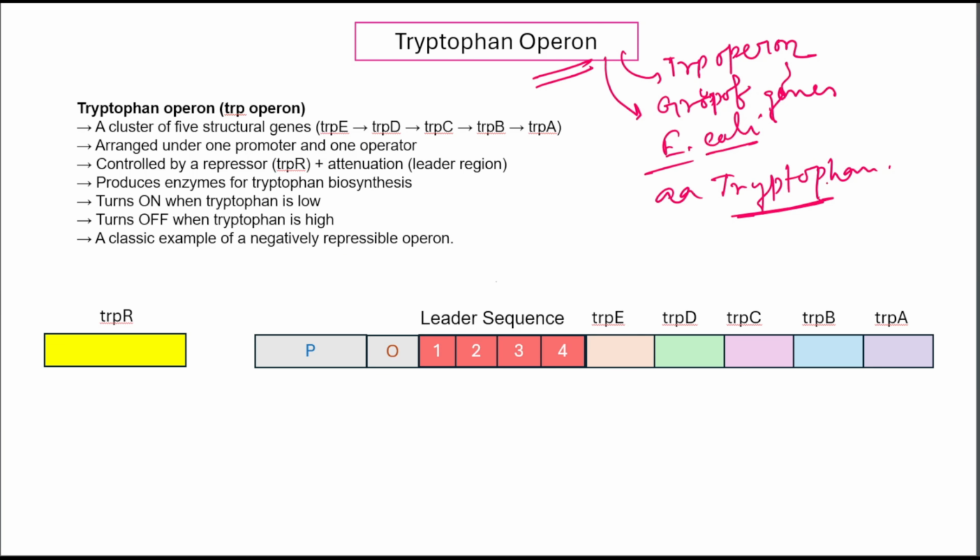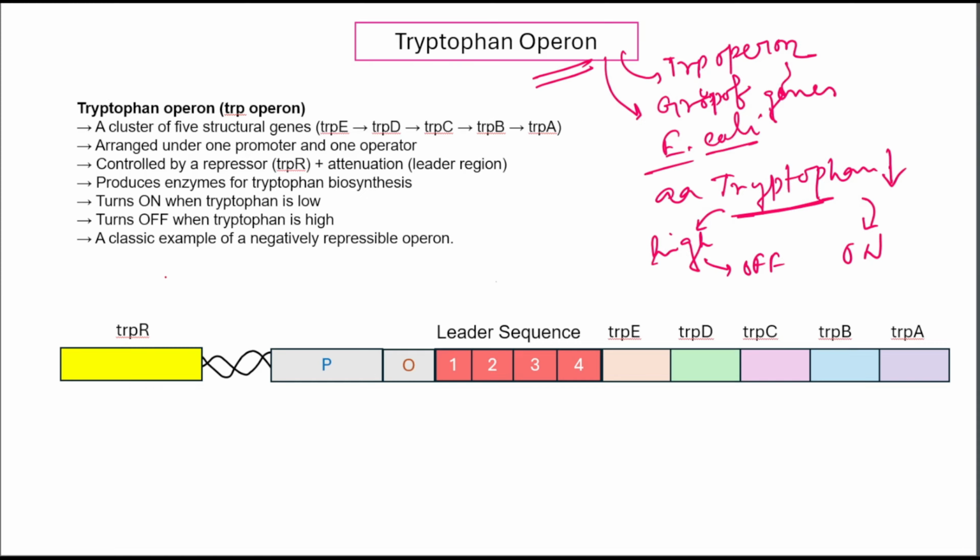When the cell doesn't have enough tryptophan, that means tryptophan is low in the cell, it turns the operon on to make more. But when tryptophan is abundant, that means tryptophan is high, the operon turns off to save energy. The tryptophan operon is a repressible operon because the operon is normally turned on and can be turned off when the end product, that is tryptophan, is present in high amount. So the presence of tryptophan represses its own synthesis. That's why the tryptophan operon is a repressible system.